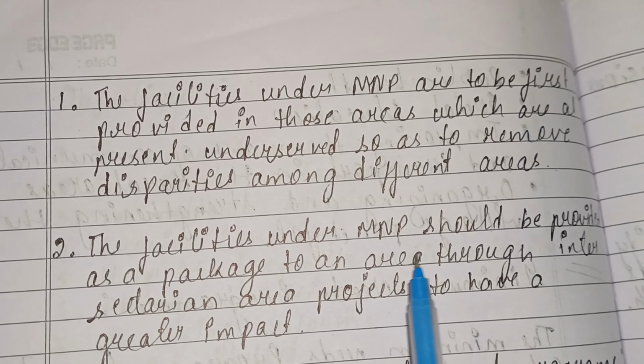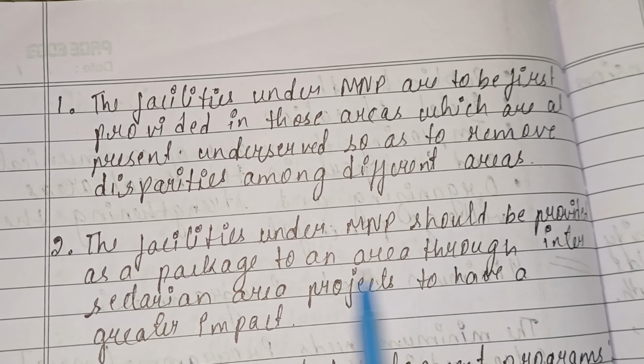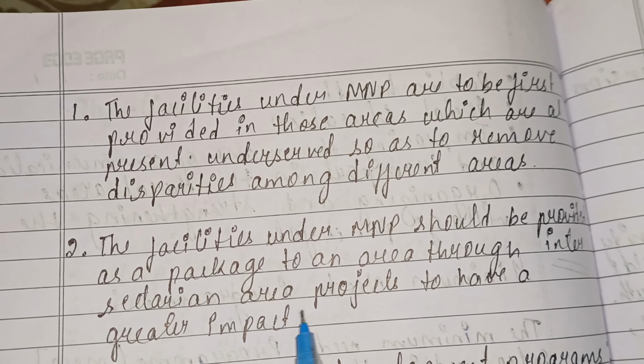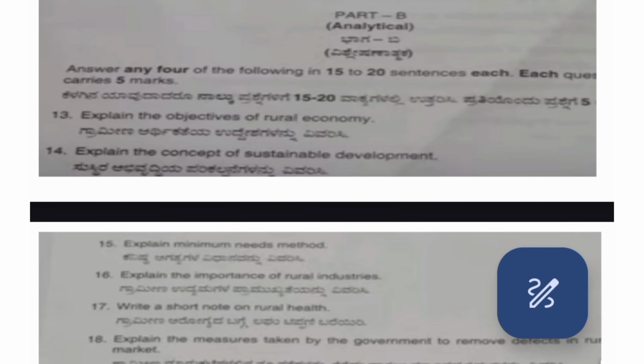The facility under MNP should be provided as a package to an area through inter-sectoral area projects to have a greater impact. Explain the importance of rural industries.